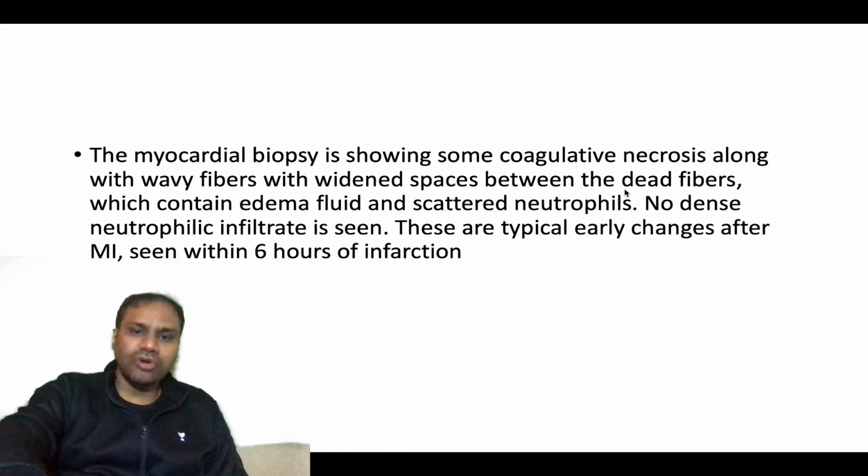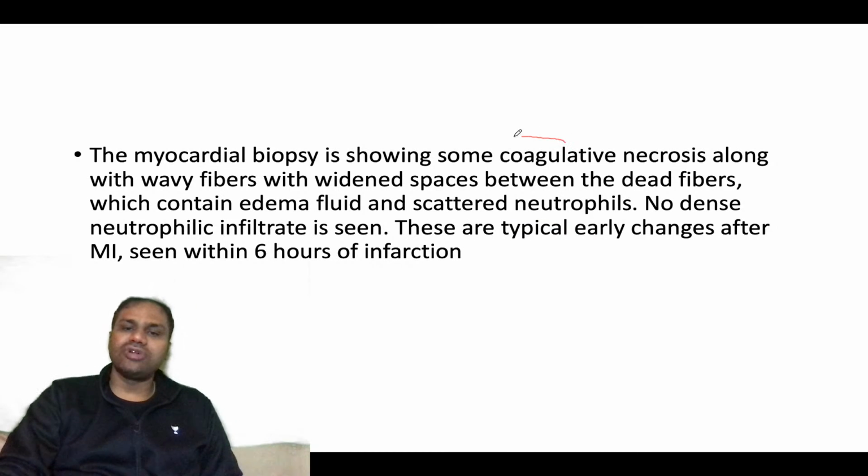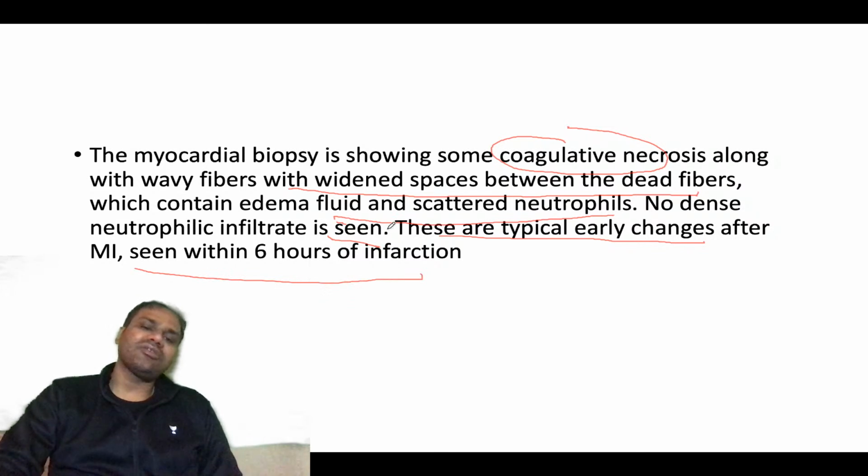So what you need to know is there is necrosis. Wherever the nucleus is lost, there is coagulative necrosis, along with wavy fibers with widened spaces between the dead fibers, which contain edema fluid and scattered neutrophils. No dense neutrophilic infiltrate is seen. These are typical early changes of MI seen within 6 hours of infarction.